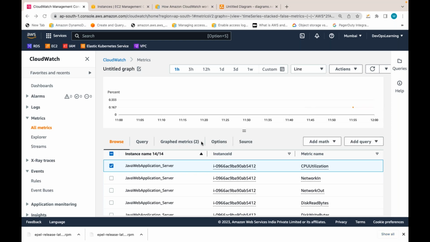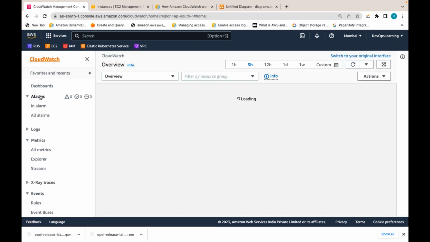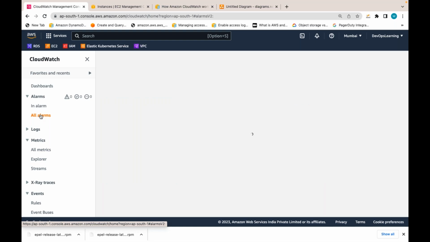0.16. So it is gathering the metrics. Now, based on these metrics, I can create alarms also. Let me go to alarms here in the same CloudWatch. In the same CloudWatch, there is something called alarms. Let me go to all alarms.